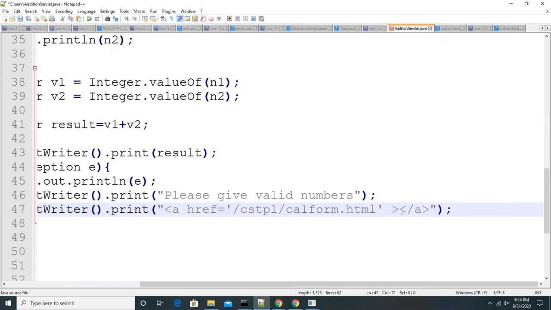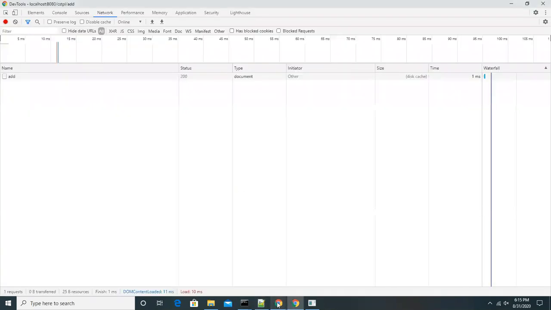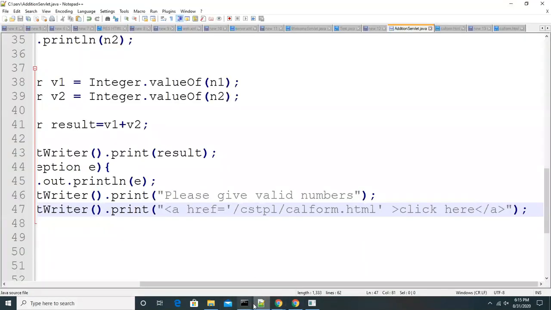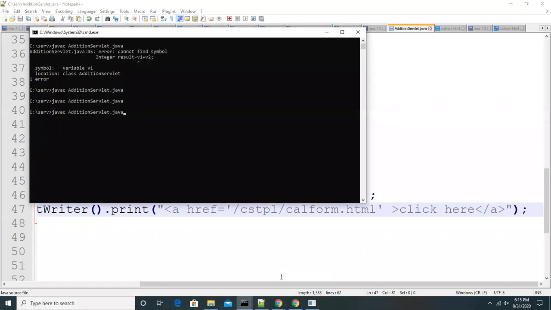Here we are going to say click here, I'm just giving it, we can give any name there. I just changed it. Now let's go. Because I changed the code at the servlet level, guys, not at the HTML level, again you have to compile this program.